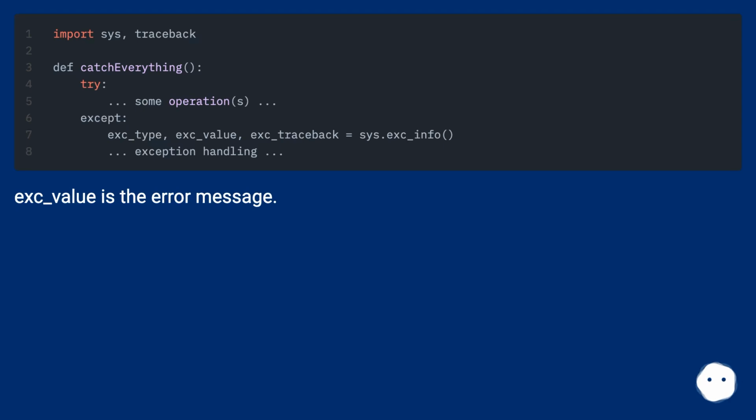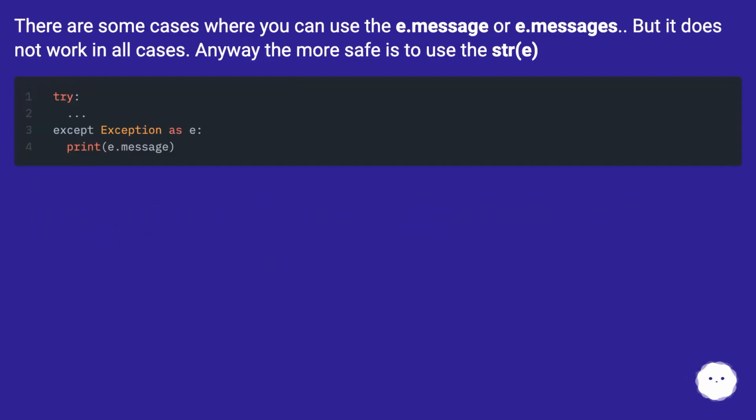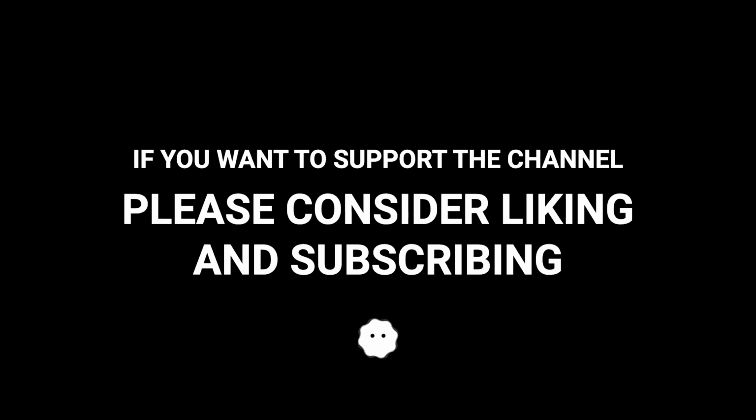exc_value is the error message. There are some cases where you can use e.message or e.messages, but it does not work in all cases. Anyway, the safer way is to use str(e).